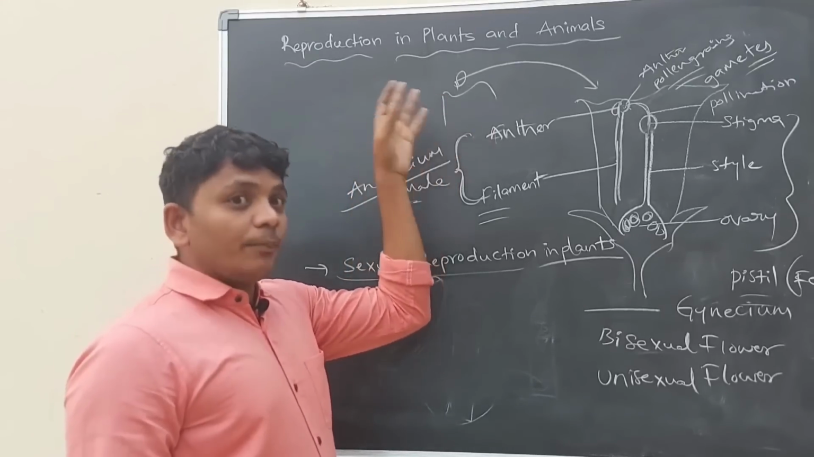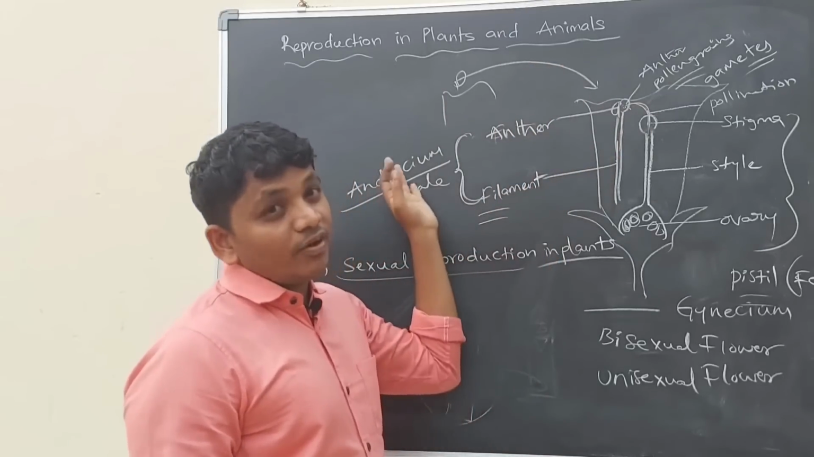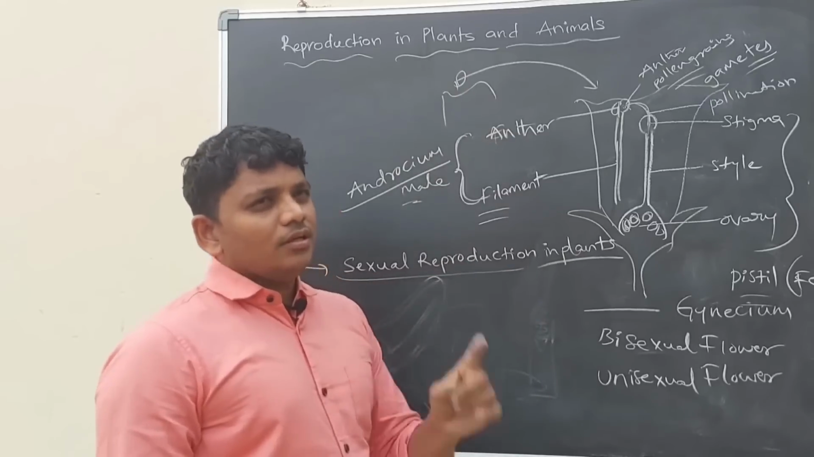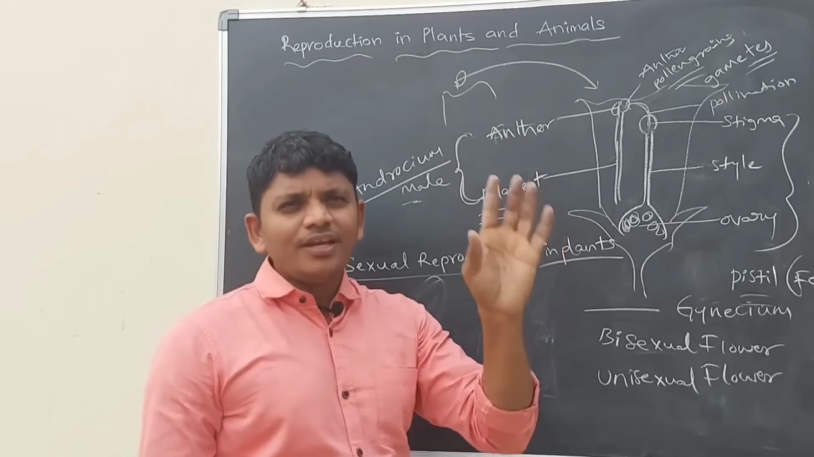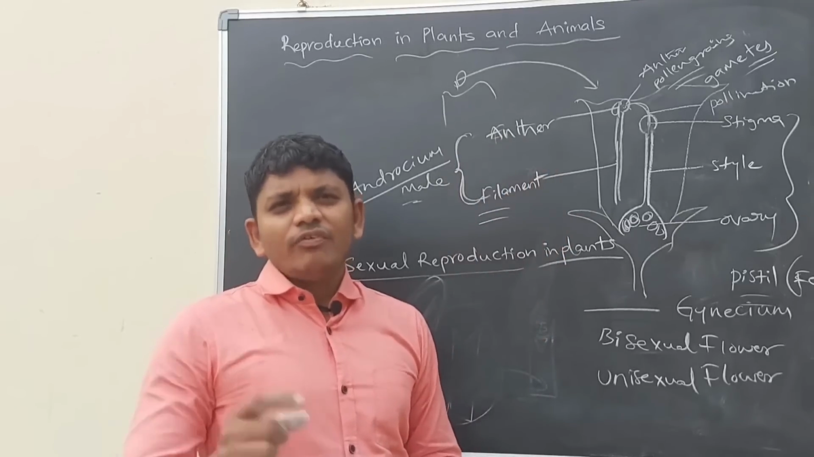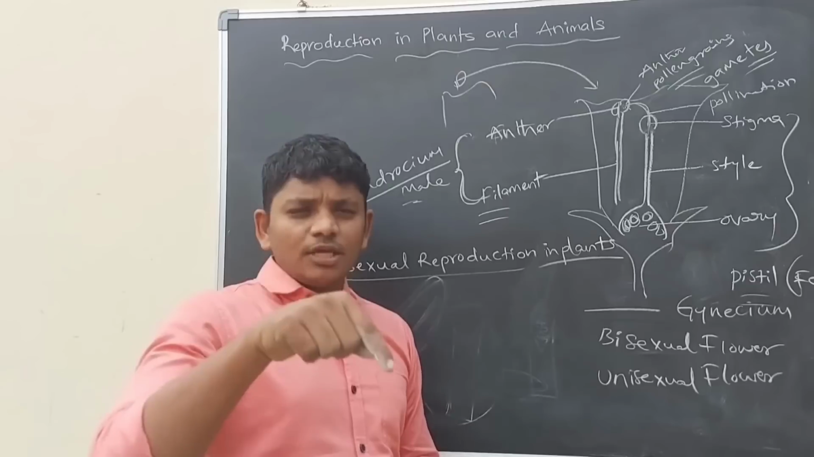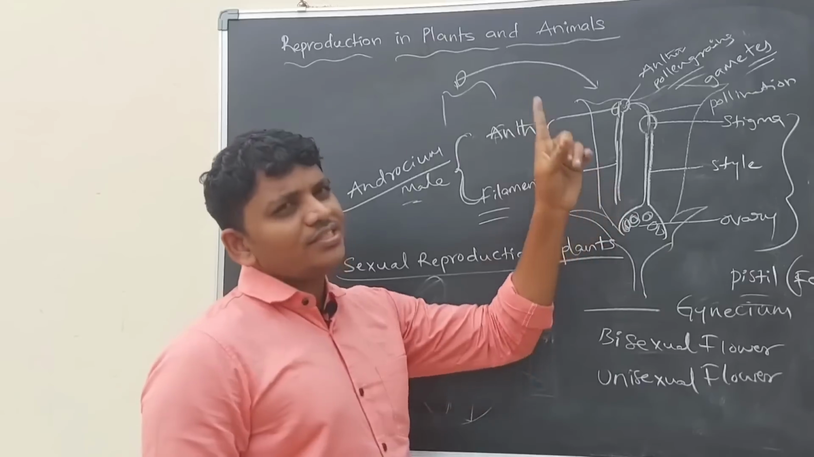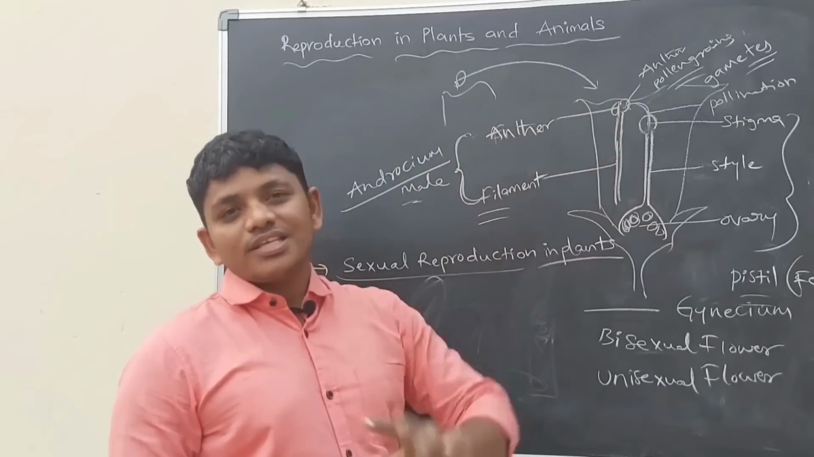If pollen grains of another plant reach the stigma of a flower, that is called cross pollination. Simple: if pollen grains of the same flower reach the stigma, that is self pollination. In self pollination a single flower is involved. In cross pollination two flowers or two plants are involved.